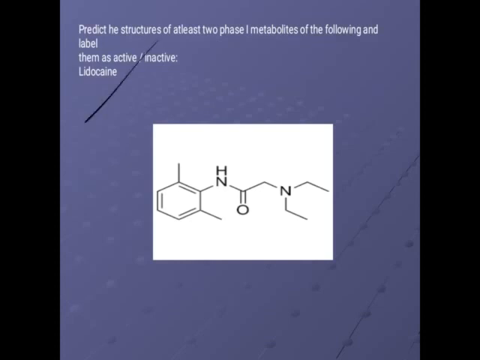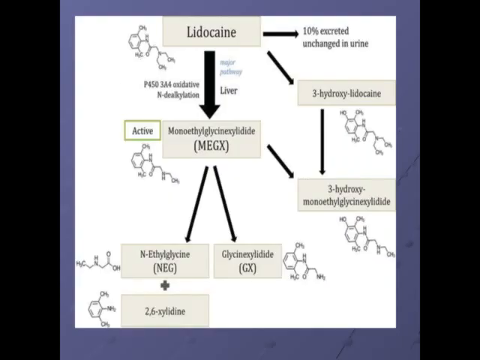Then the next question: predict the structure of at least two phase metabolites, and label them as active and inactive. So this is lignocaine.